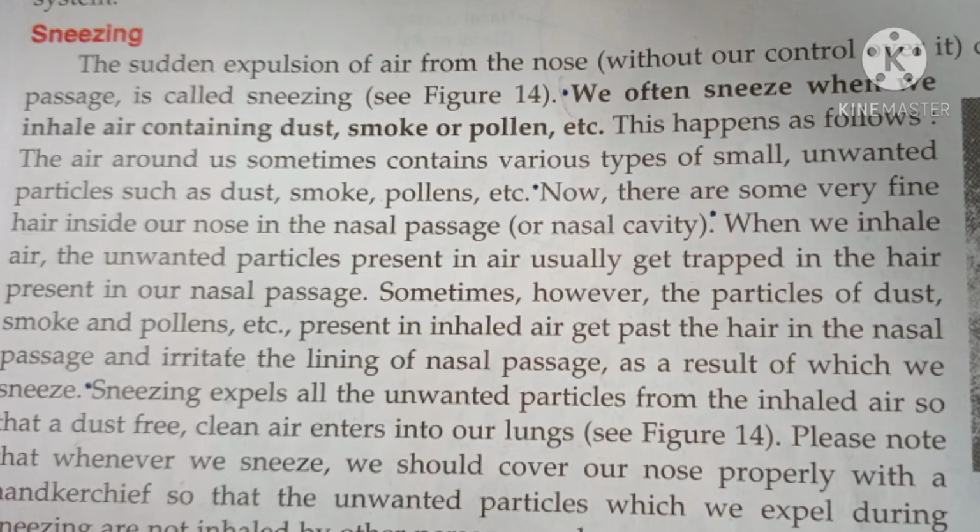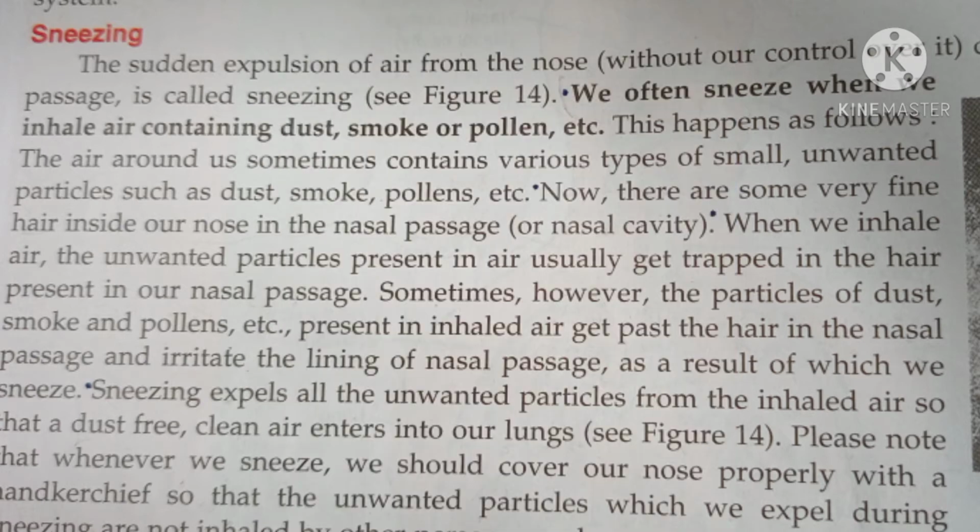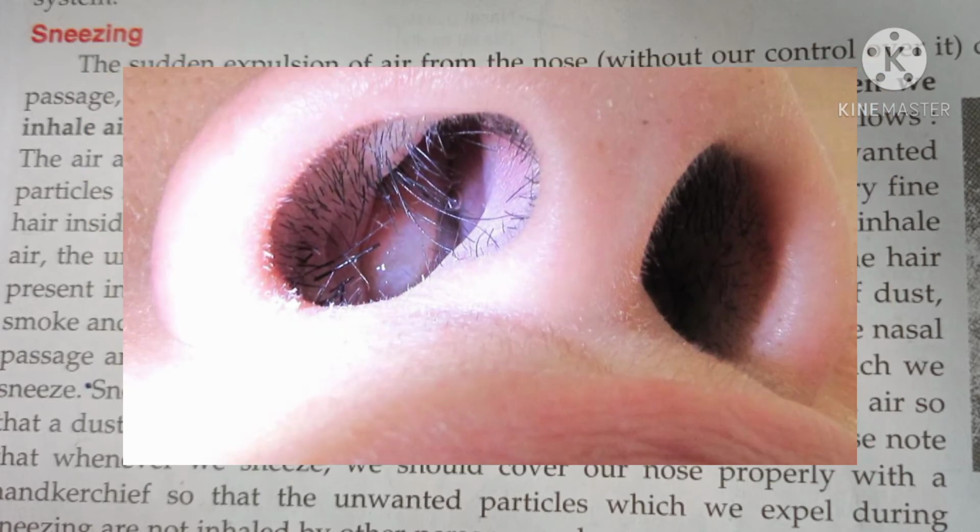This happens as follows. The air around us sometimes contains various types of small unwanted particles such as dust, smoke, pollens, etc. Now, there are some very fine hair inside our nose in the nasal passage. When we inhale air, the unwanted particles present in air usually get trapped in the hair present in our nasal passage.